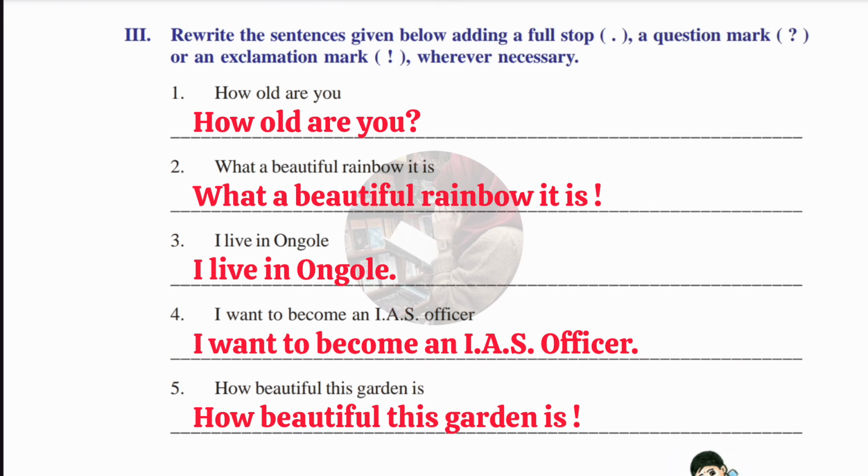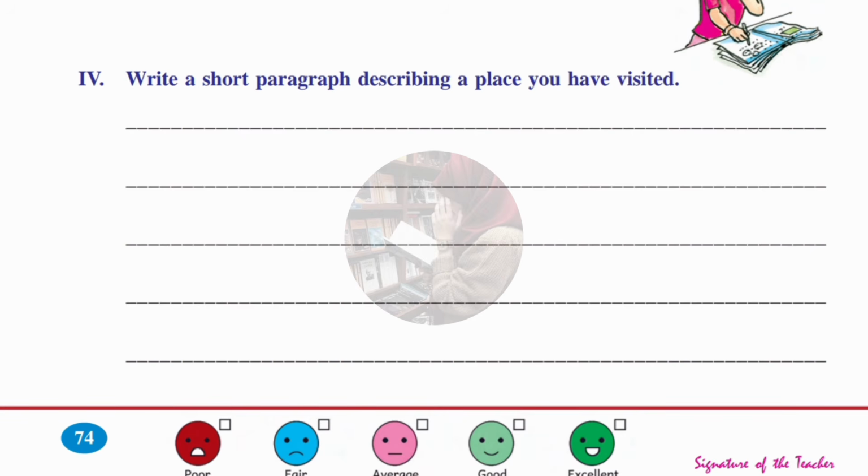Next, fourth one is, I want to become an IAS officer. So I is capital in the beginning and ending with full stop. Next, fifth one, how beautiful this garden is. Started with H capital and ending with an exclamation mark. Next, we'll move to the fourth Roman, which is, write a short paragraph describing a place you have visited. Okay, here you have to write down a paragraph about where you have visited in your holiday trip.